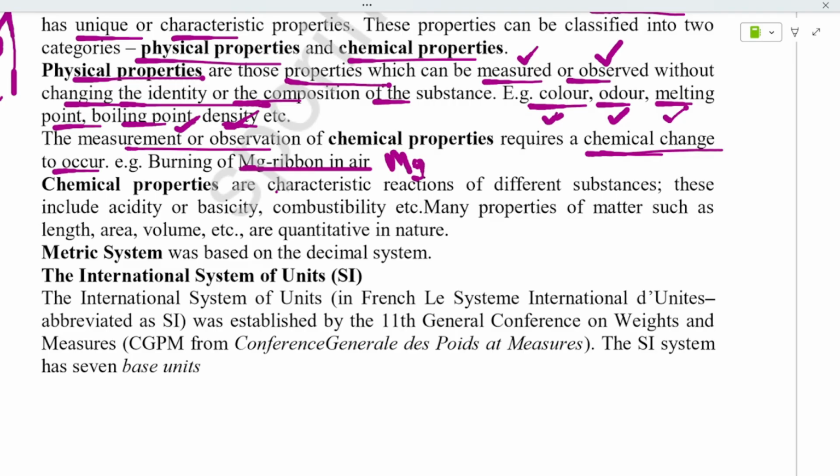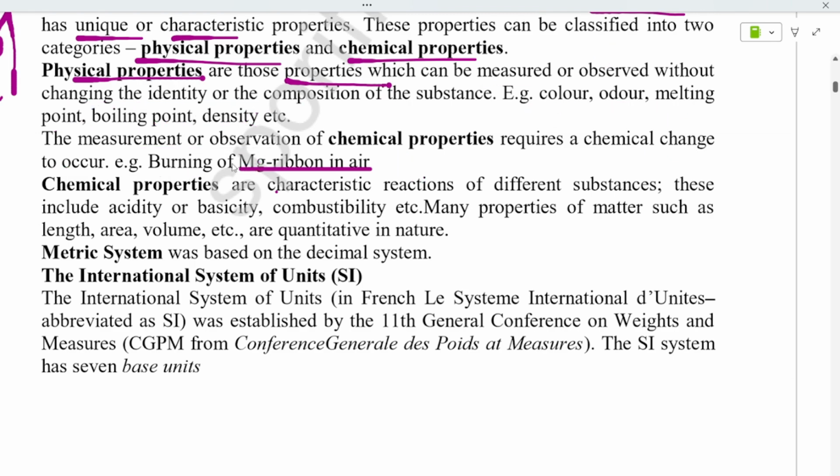Mg, magnesium ribbon in air. Okay, this is one example for chemical properties. Now chemical properties are characteristic reactions of different substances, like acidity, basicity, how much acidic they are, and their pH level to check whether they are base or acidic, and combustibility, etc.